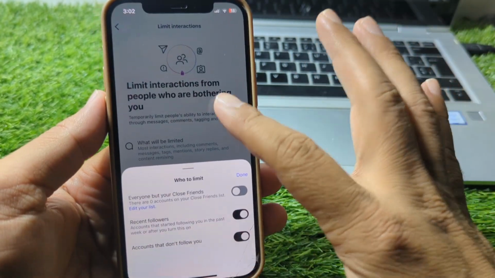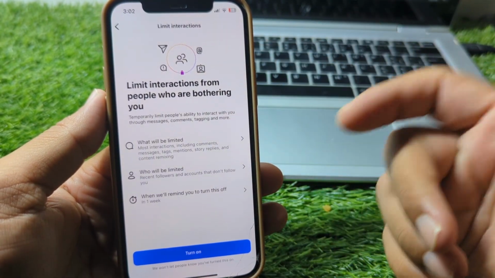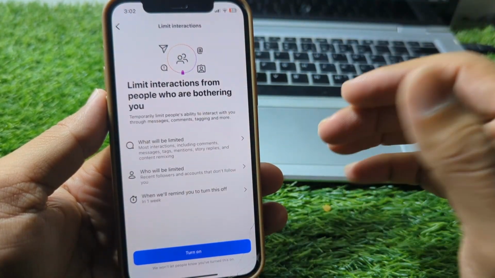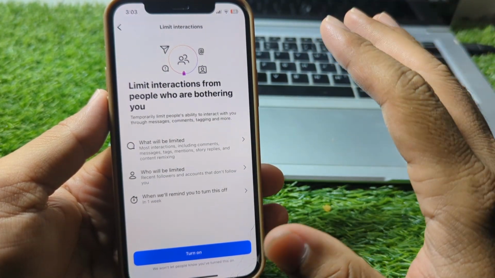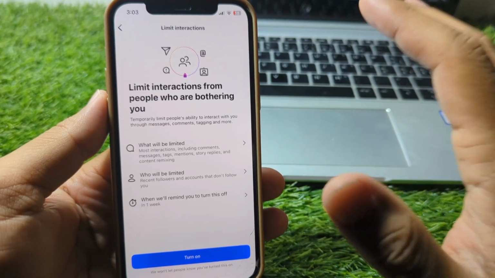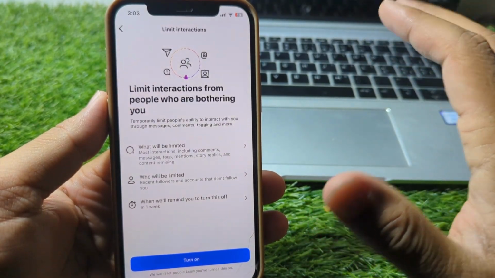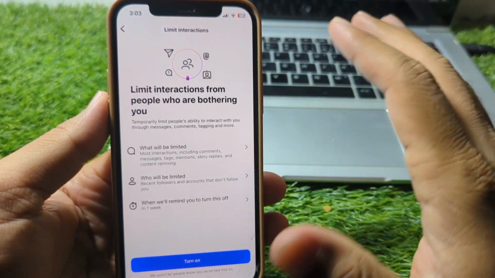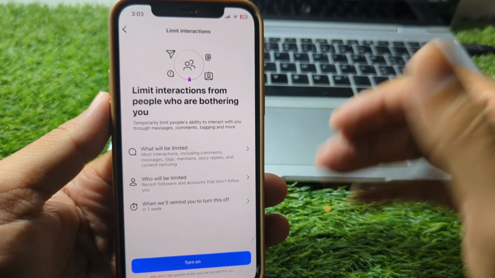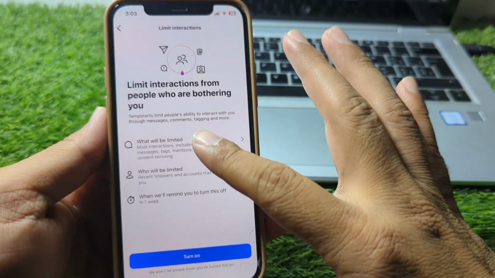Social media should be a place where you feel comfortable and in control. Taking advantage of Instagram's privacy and interaction settings can help you manage your online space and focus on the connections that matter most. If someone is bothering you on Instagram, remember that you don't have to tolerate it. Use the tools available to protect your experience and make the platform work for you, not against you.